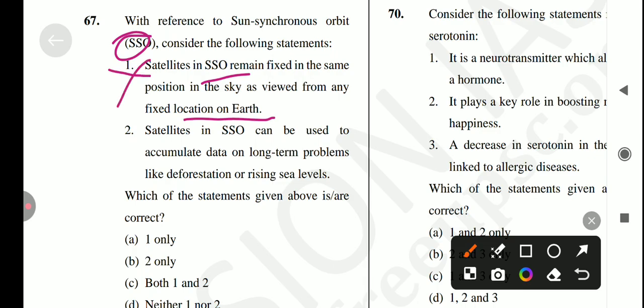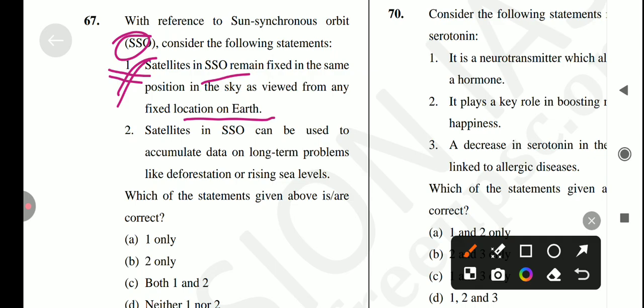No, it's not a correct statement, because geosynchronous satellites have a unique property of remaining permanently fixed in exactly the same position in the sky as viewed from any fixed location on earth, meaning that ground-based antennas do not need to track them but can remain fixed in one direction. Is it true? Yes, this is the correct statement, but this is not. Okay, so first statement is incorrect.